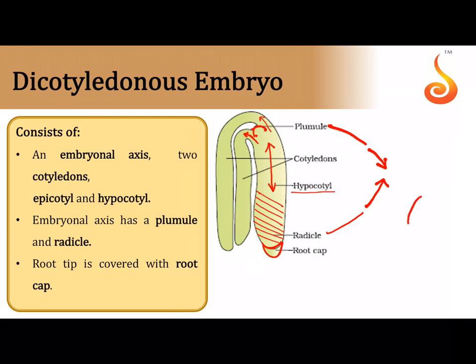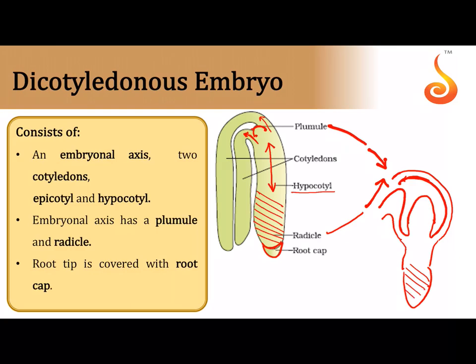I will show it to you again. So this is the plumule. Now this is from where the cotyledon is emerging. It is coiled like this. Correct? The cotyledon is coiled. It's folded because it's very, very huge in size. And then we have the lower part of the embryonic axis.